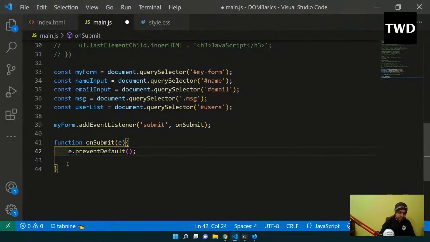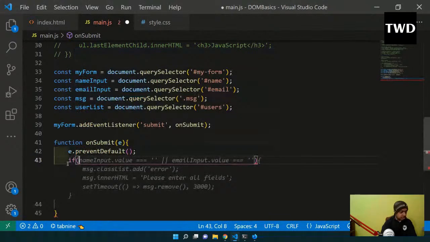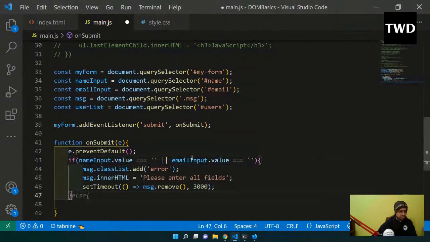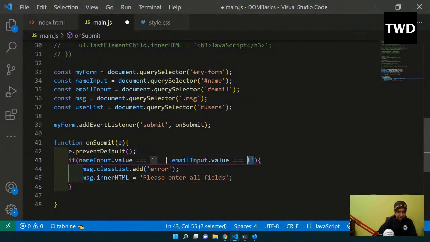So for that, what do I need to do? If nameInput.value or emailInput.value is an empty string. This submit function only runs when someone submits the form, clicking on the button.